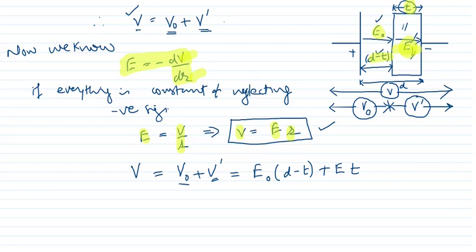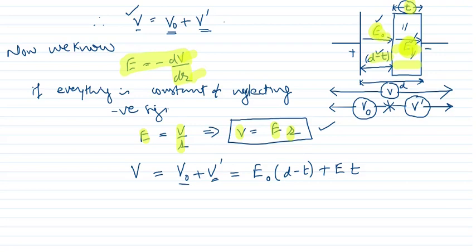Simply remember that potential is equal to the product of electric field and the length up to which this electric field exists. You can see that I have two portions. In one portion the electric field is E naught and in the other portion the electric field is E. So depending upon the portion and its thickness I can find the potential.